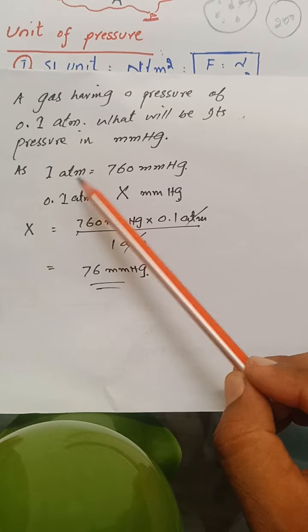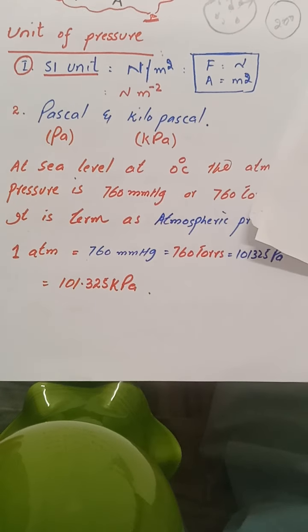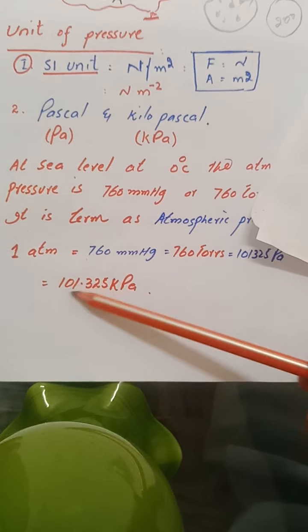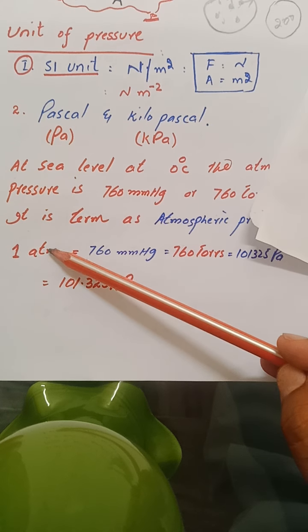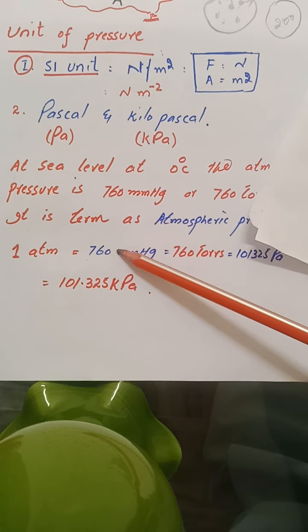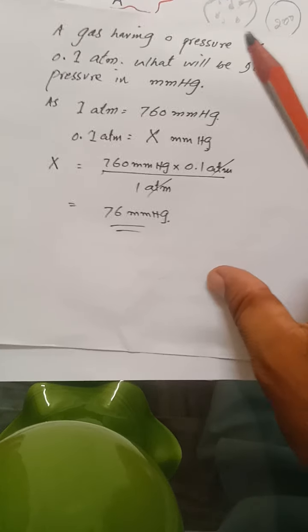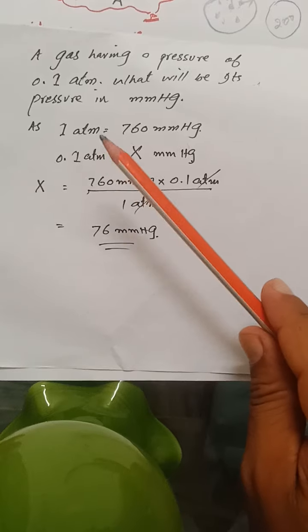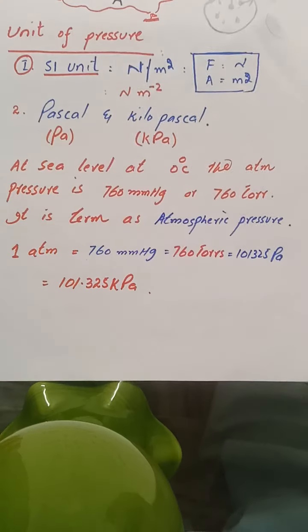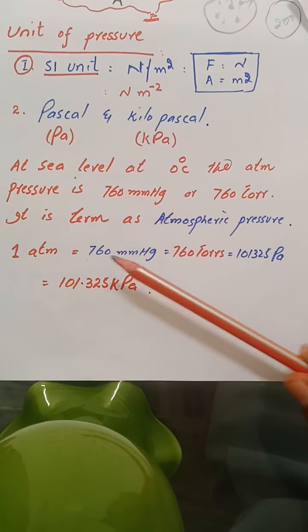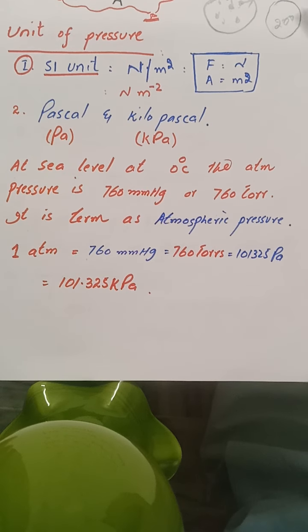In this case, we have to convert the atmosphere into mmHg. So look at the question. We know that 1 atmosphere is equal to 760 torr.